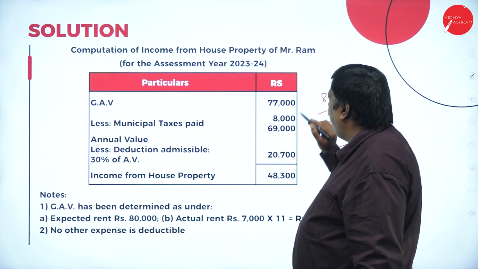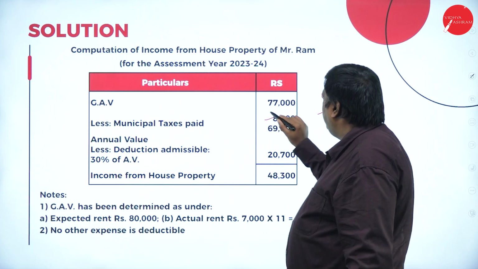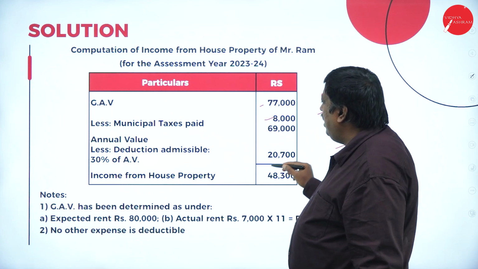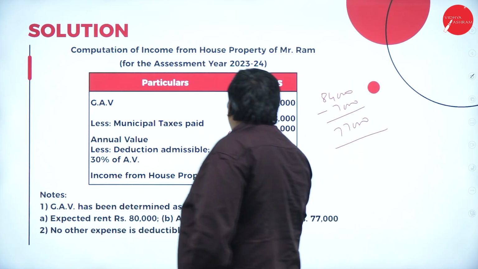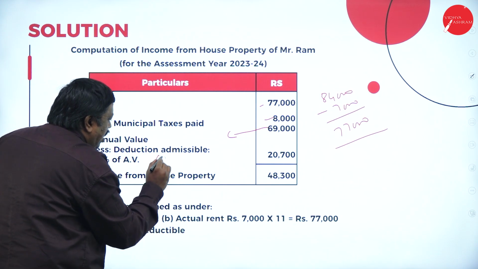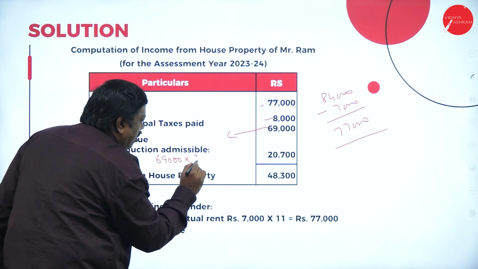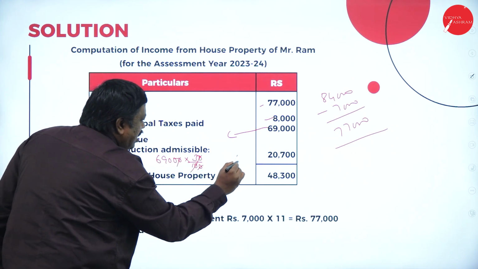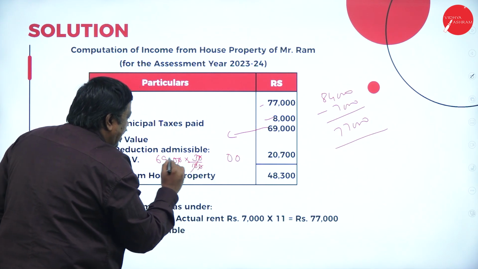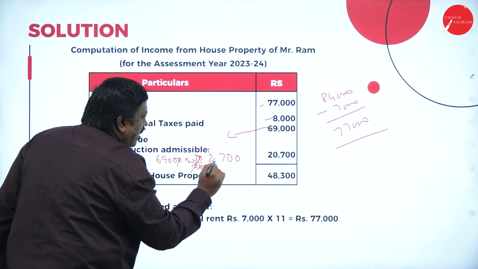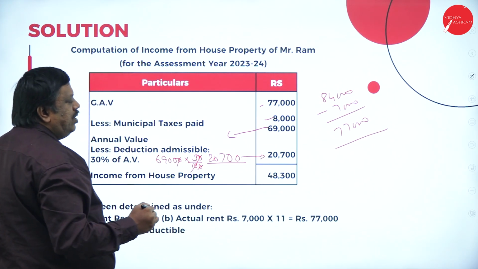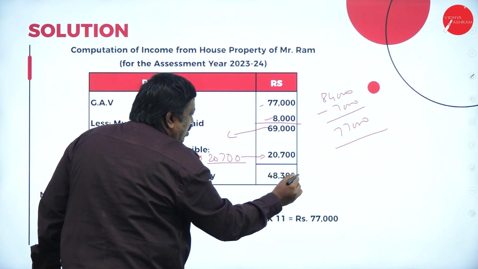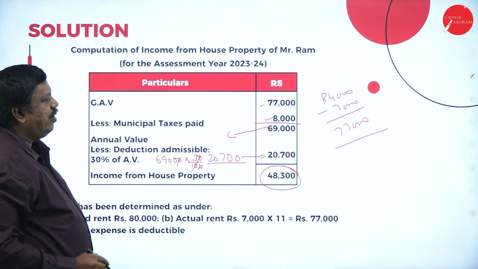77,000 will be my gross annual value, less municipal tax paid 8,000. So 77 minus 8, 69,000. 69,000 minus 30%: 69,000 into 30 by 100, so 20,700 will be the deduction. Out of 69,000, 20,700 is deducted. 48,300 is my taxable income from house property.